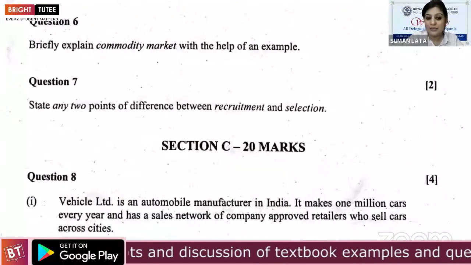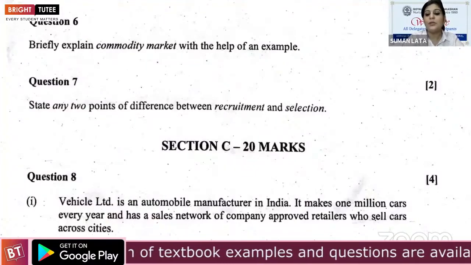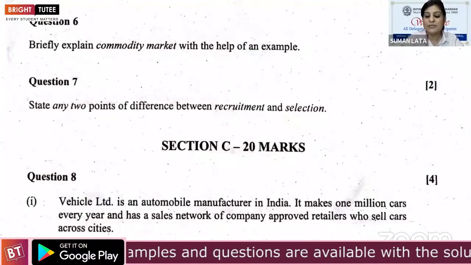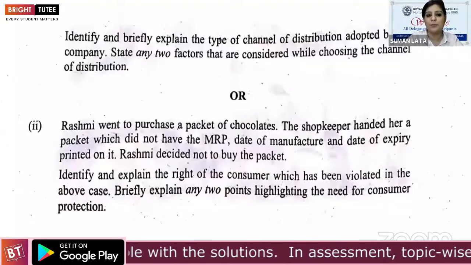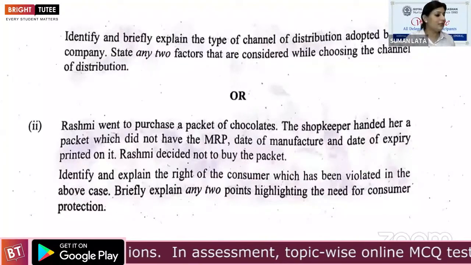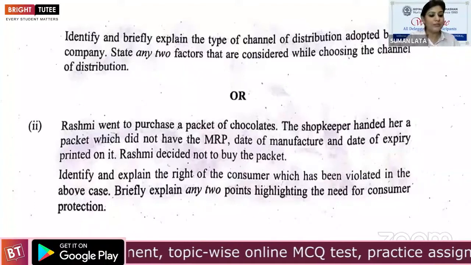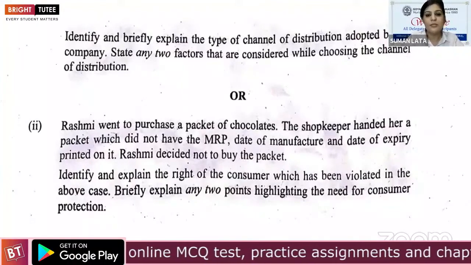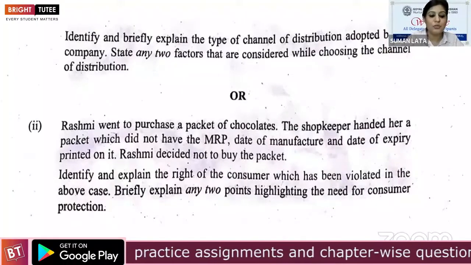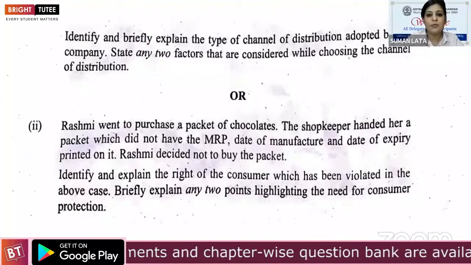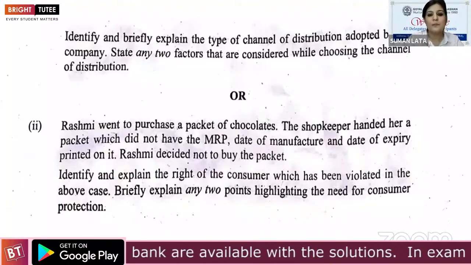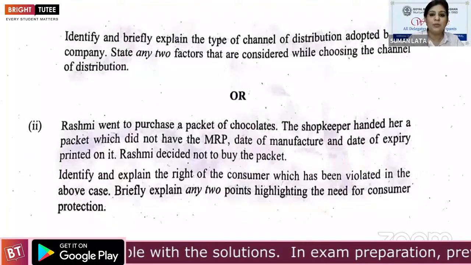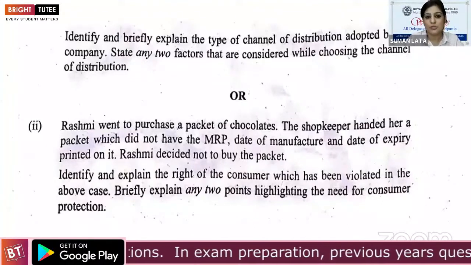Let's read the last line. A sales network of company-approved retailers means direct channel. Direct channel of distribution is adopted by the company, and two factors are considered related to this. If the company is following a direct channel of distribution, it means the company wants strong control on the market, and the company is trying to keep in touch directly with the customers.